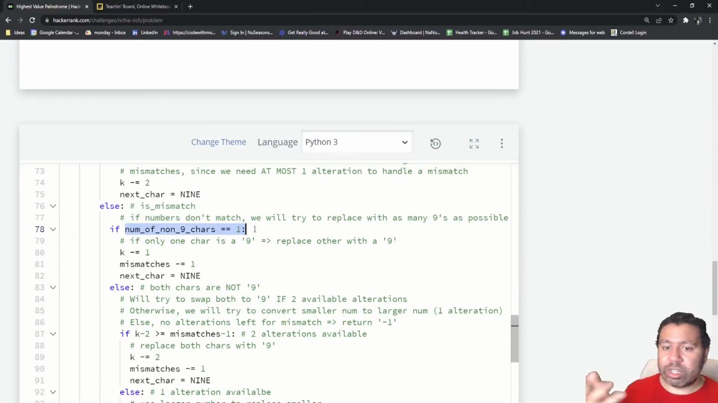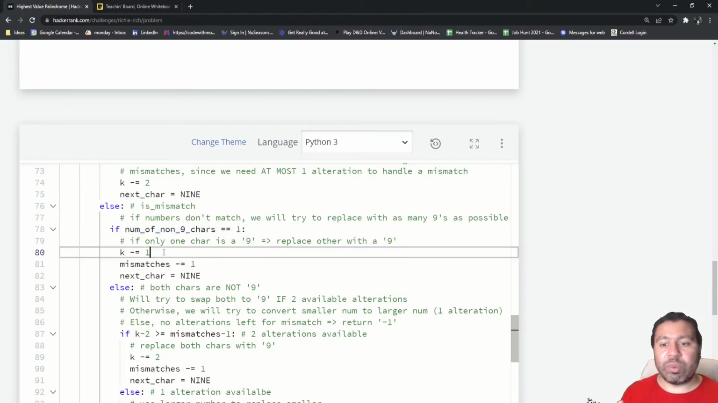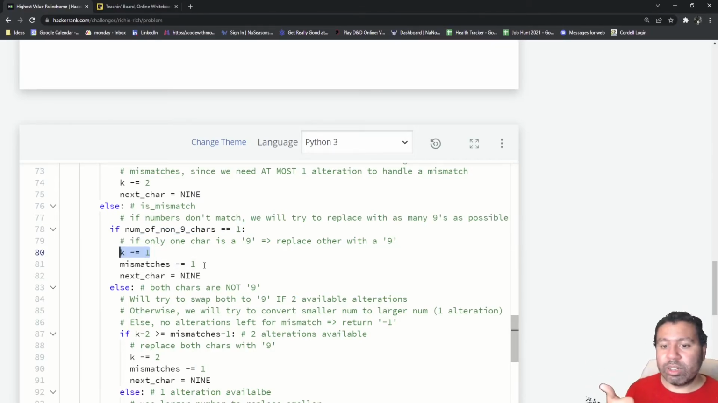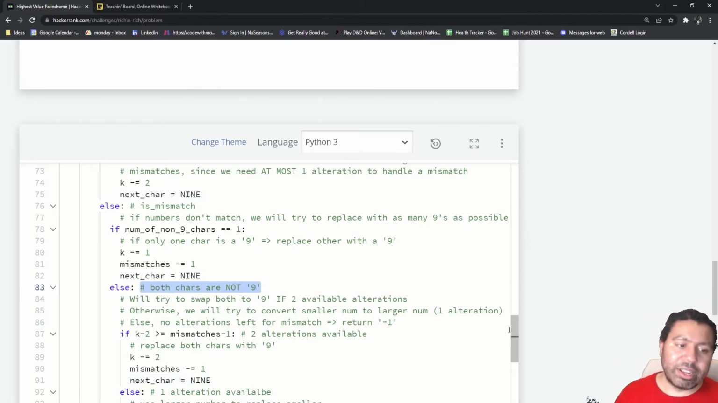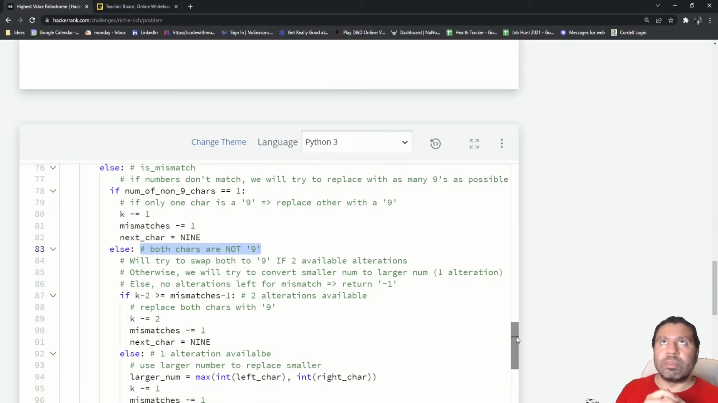So first we'll check, hey, is one of those values a 9? If it is, then we can just use 1 alteration, -1. We solve 1 mismatch, -1 on that, and then we can change the character to 9 because they're both going to be 9. And that's that situation. Otherwise, both characters are not 9. So here's where we have to consider, do we use 2 alterations to make them both 9? Or if there's not enough available, then we just use the minimum 1 alteration that we have reserved for each mismatch. Do we use that 1 to just convert the lower number to the higher number? That's basically what we're trying to decide here.